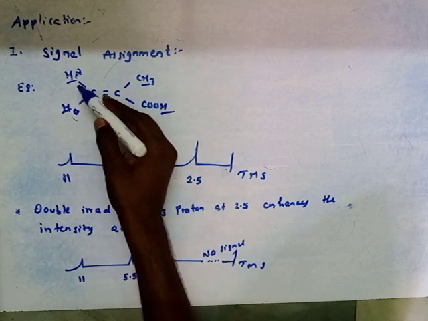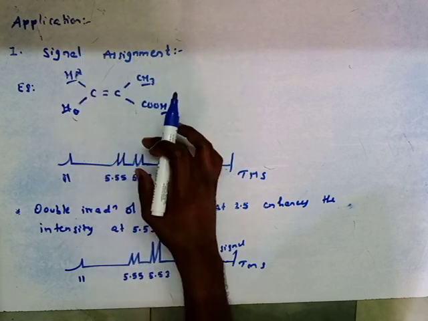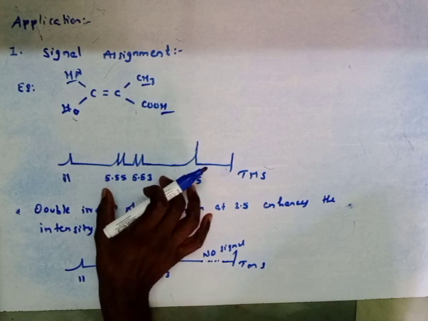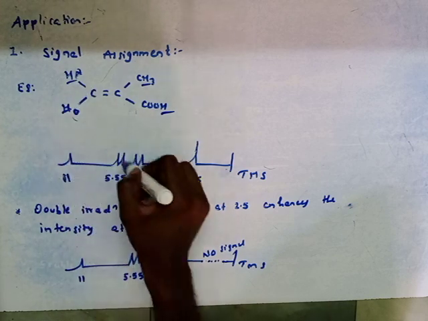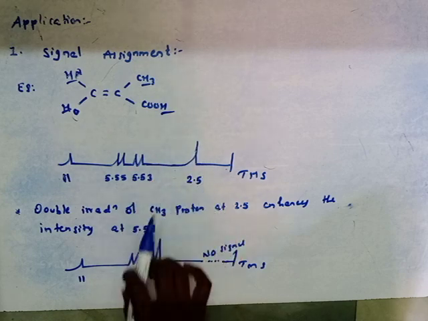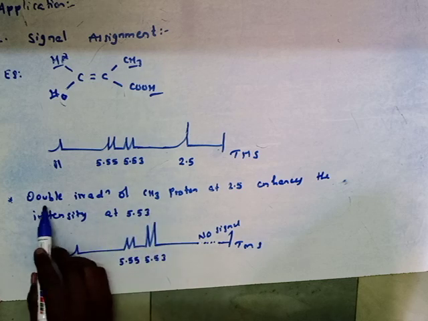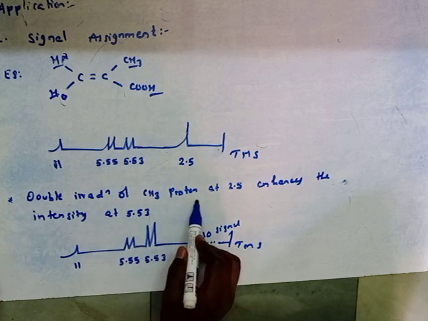So in order to identify which type of proton will give which type of signal, by the application of NOE we can easily identify which type of proton will give which type of signal, right? Here we are doing double irradiation of the CH3 proton.